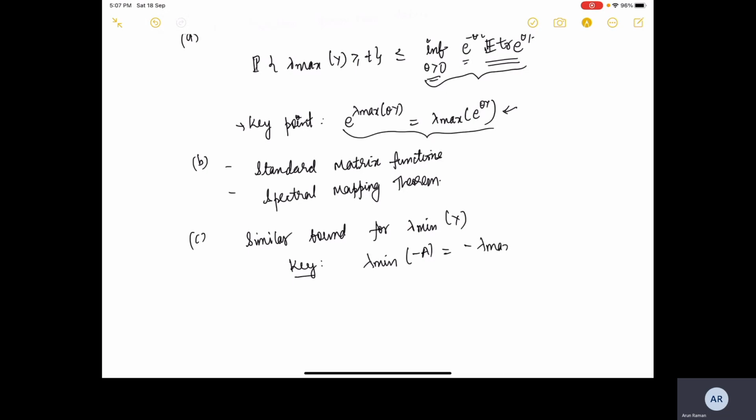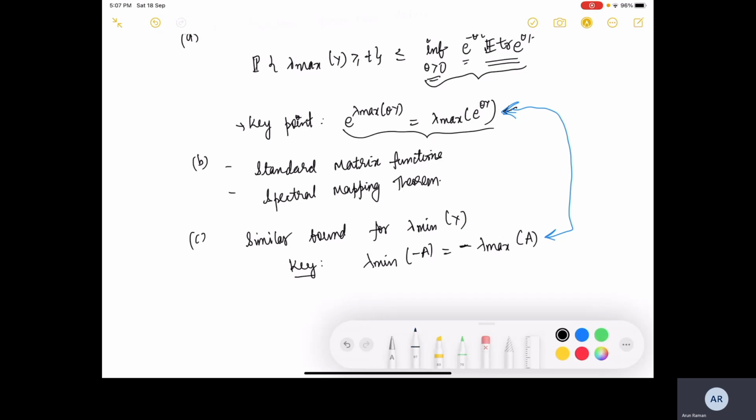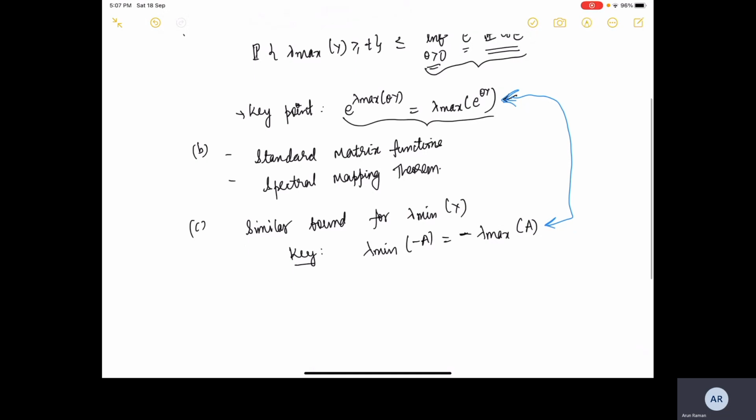We made this switch or a similar idea. We will be using these two results again today, in a different context.